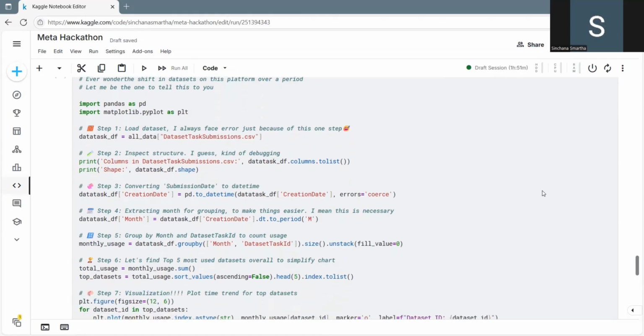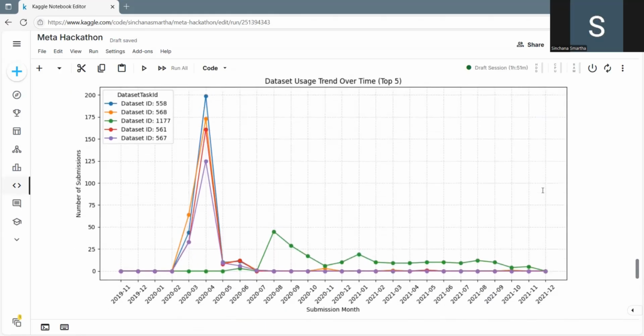My first insight in Track 2 was that dataset usage follows global events. Let's find out how. Using the dataset task submission CSV, I plotted dataset task usage over time. There was a dramatic spike in early 2020, a clear signal of the COVID-19 effect. Kaggle usage surged during global lockdowns, then tapered off. Maybe Kaggle's engagement cycle is event-driven and context-sensitive. Sure, it is.